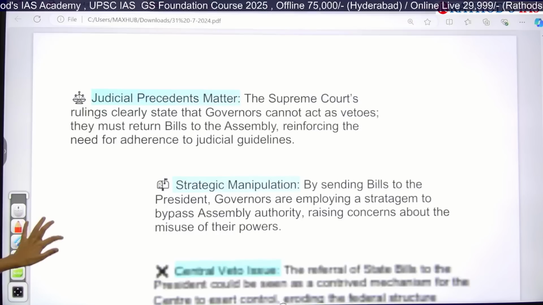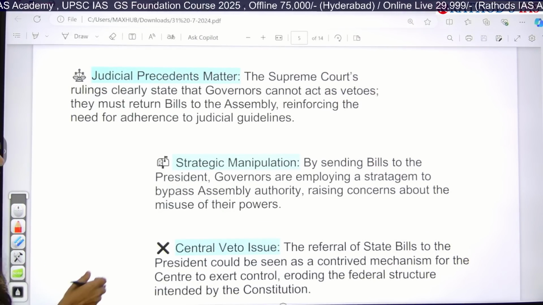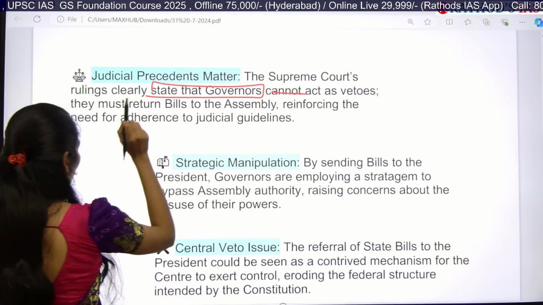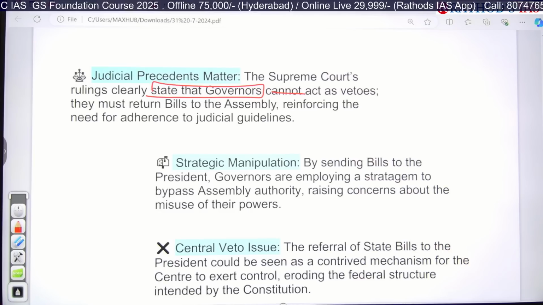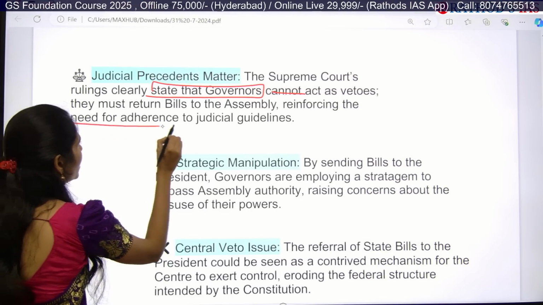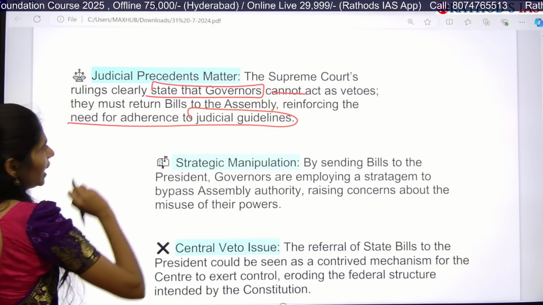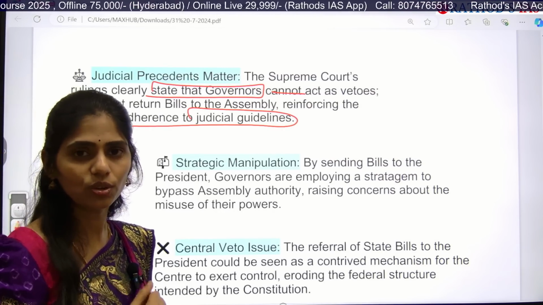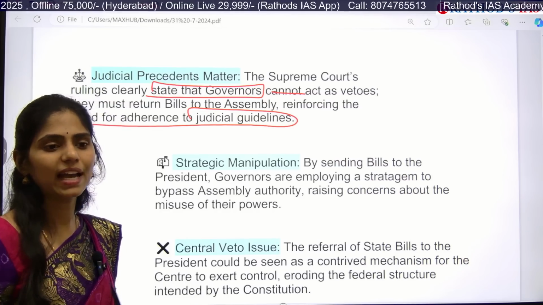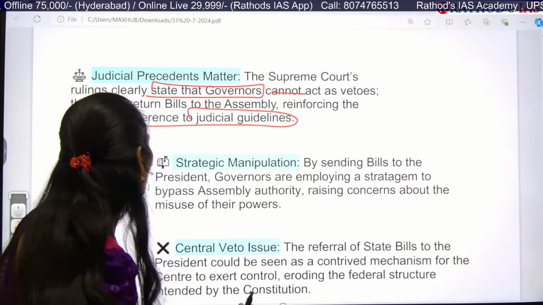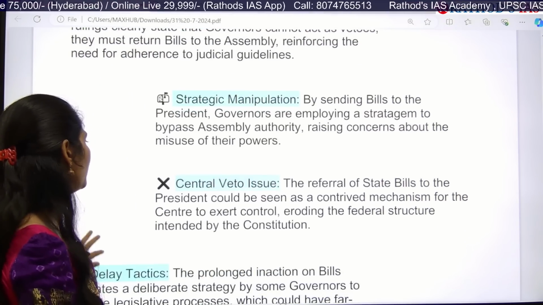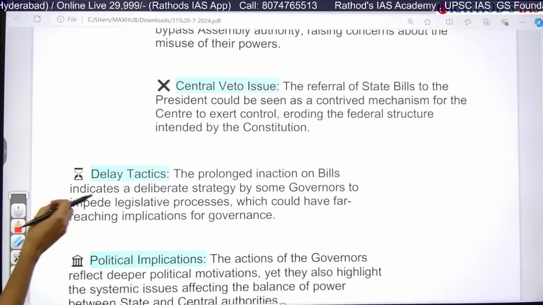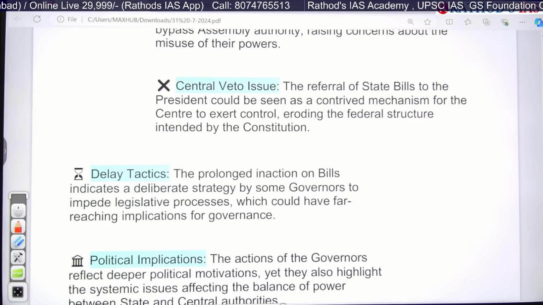And even if you see now, the Supreme Court ruling clearly said that state governors cannot act as vetoes. They must return the bills to the assembly, reinforcing the need to adhere to these judicial guidelines. Whatever the judiciary has now given, that you should not use this veto, at that time they have to send back the bill if they are not giving the assent. And next, there should be no manipulation. And even the state bills have to be referred to the president only in certain circumstances.